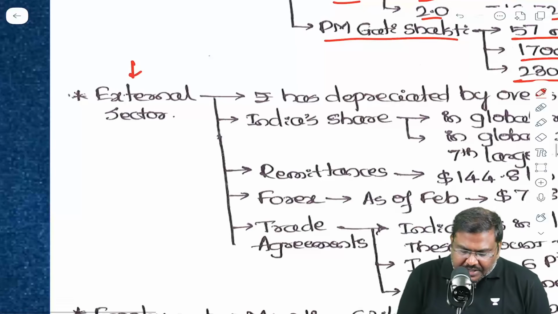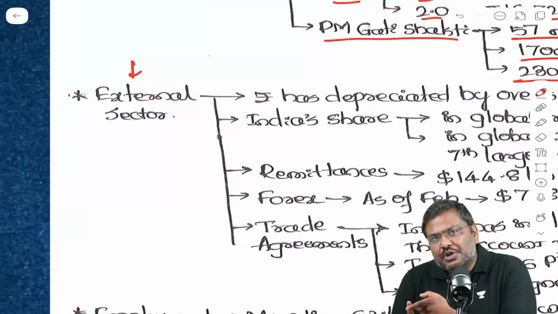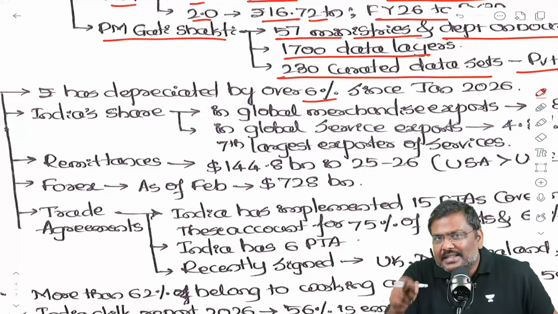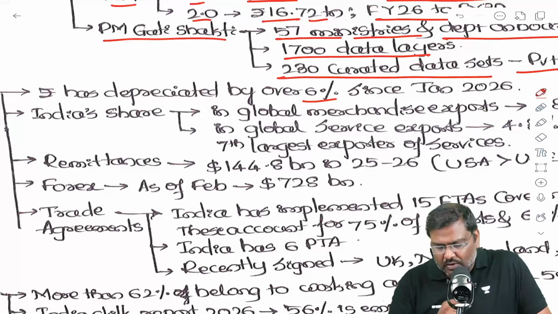Now, next important area, external sector. Indian rupee has depreciated by more than 6%, more than 6% since January 2026. Important data point, please make a note of this.